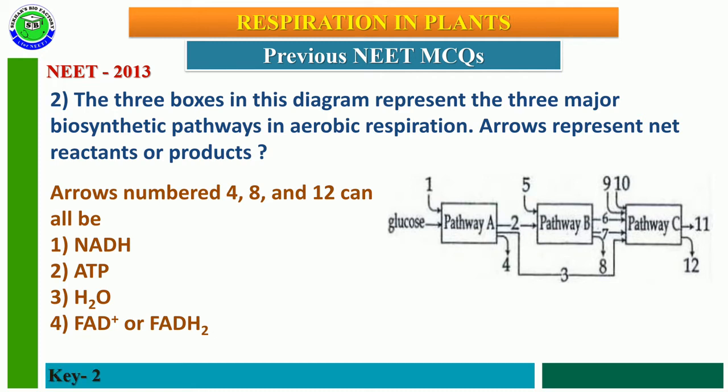The correct answer is the second option, ATP. In the aerobic respiratory pathway, arrows 4, 8, 12 indicate the release of ATP.